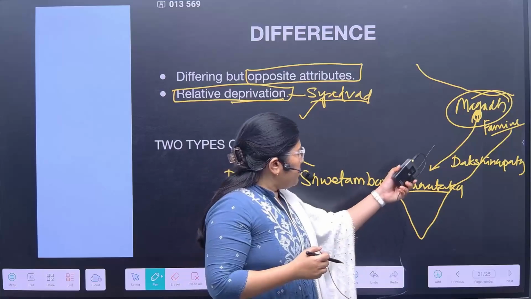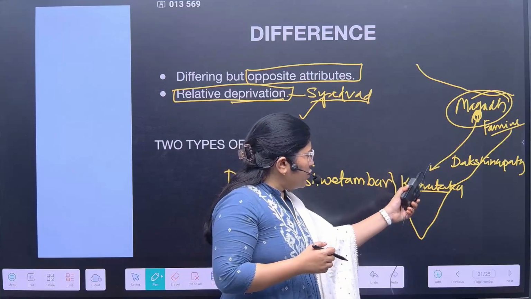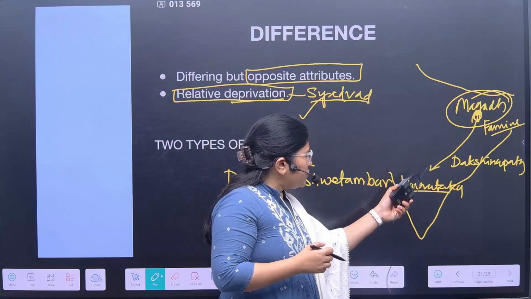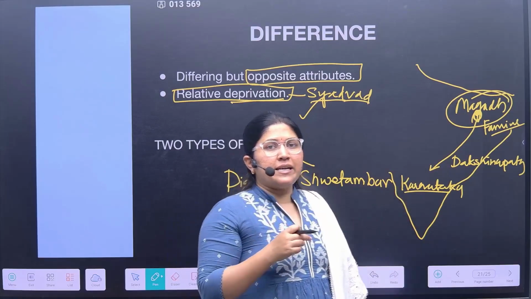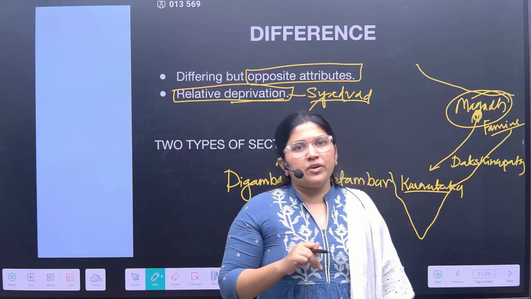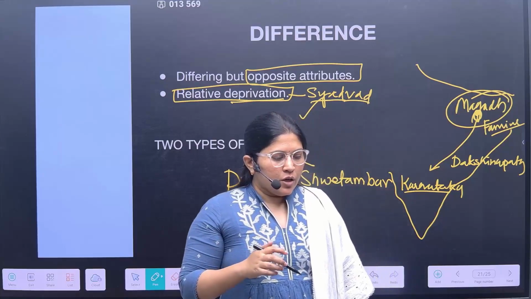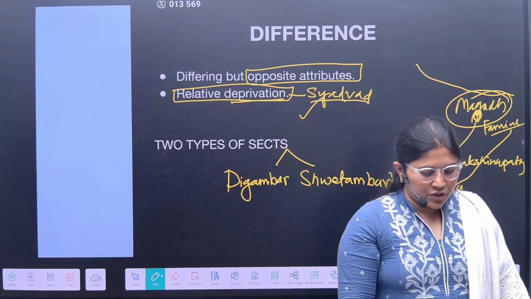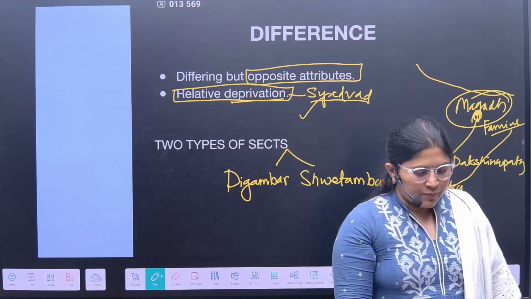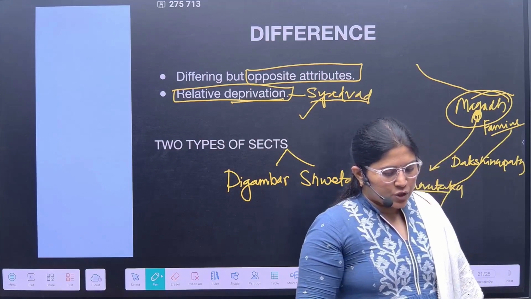While the people who traveled through the Dakshinapath to Karnataka continued to live similarly to their previous pattern. So due to this there was an emergence of the two sects, that is Digambar and Shwetambara.